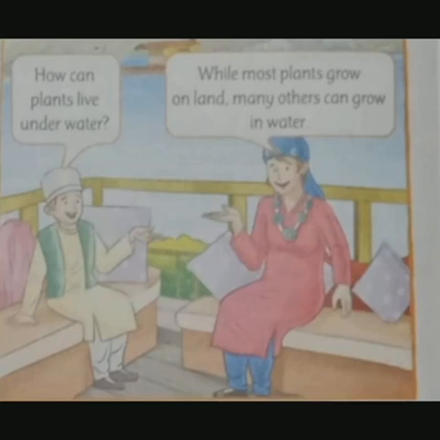Then Mama replies, while most plants grow on land, many others can grow in water also. This boy might have seen only plants floating on water, but not under the water. So he got such a doubt and he asked his mother to clear it. So she made him clear that there are some plants that can grow in water. They may be of different types.